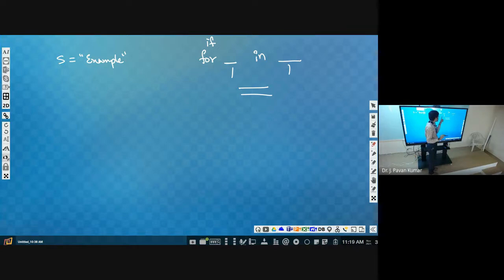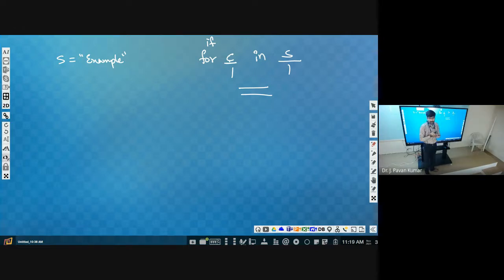Okay. Now consider for, instead of if, we are using for. We have discussed that for is nothing but a loop. What is meant by loop? To repeat the same set of statements multiple times continuously, we will make use of a loop. So for is a loop, and here we will be using some C, let us say C in S, then it will be repeated for how many times?